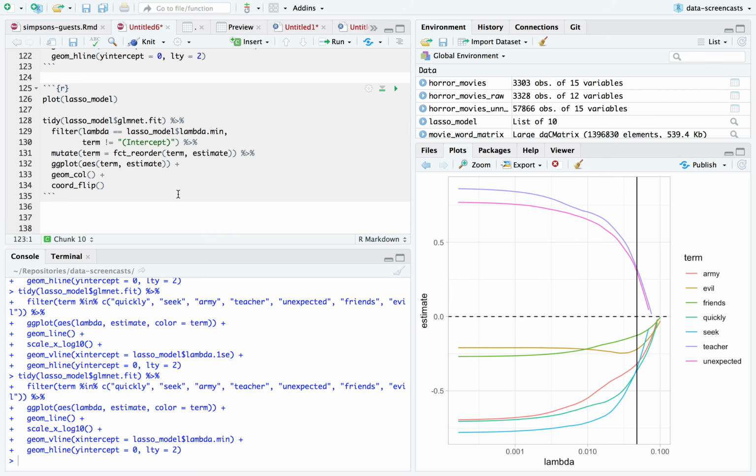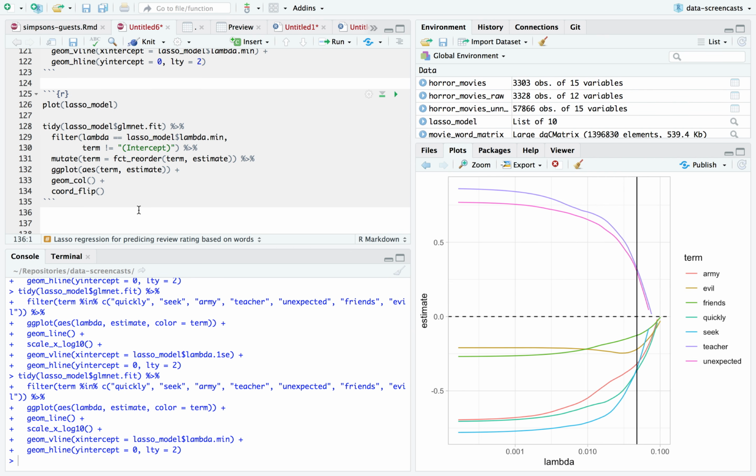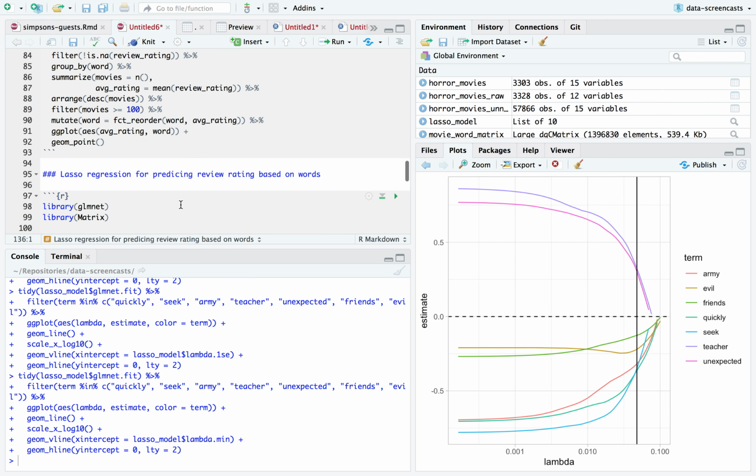Again, these are really pretty small predictions. I wouldn't overly focus on them. It doesn't look like we can be very accurate, which I think makes a lot of sense. Okay. So that was a Lasso model for predicting based on terms, on words in the plot. Prediction based on words in plot.